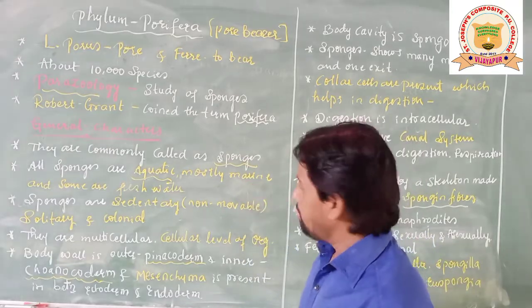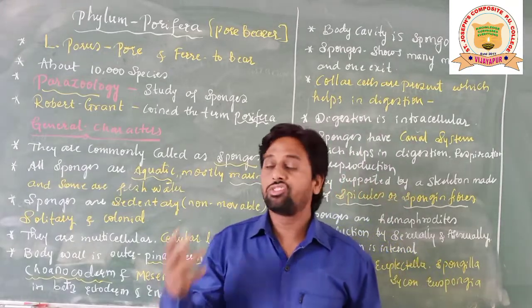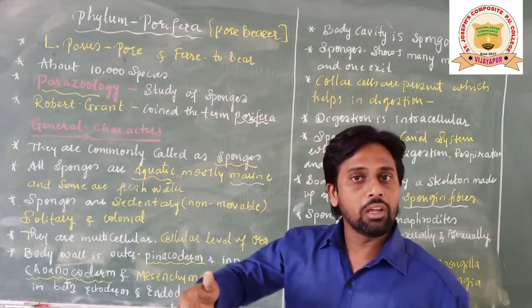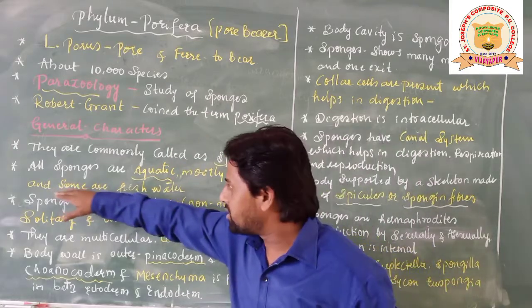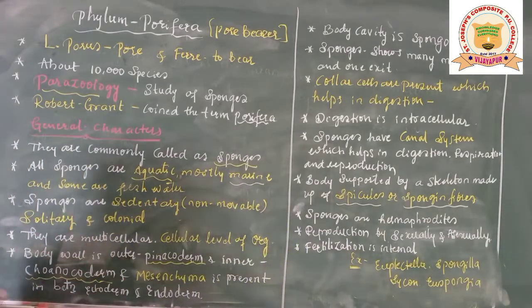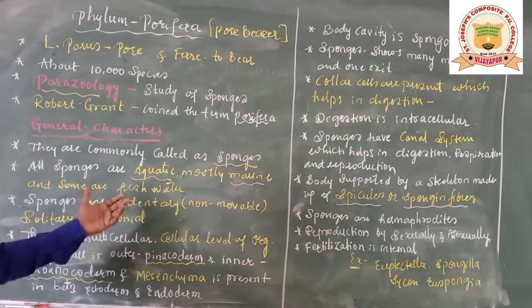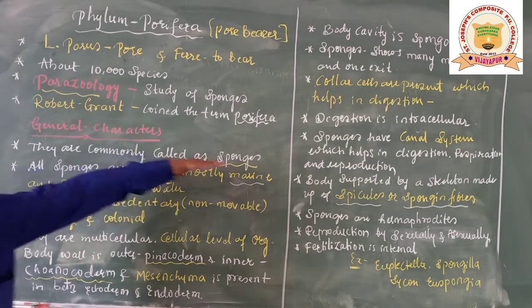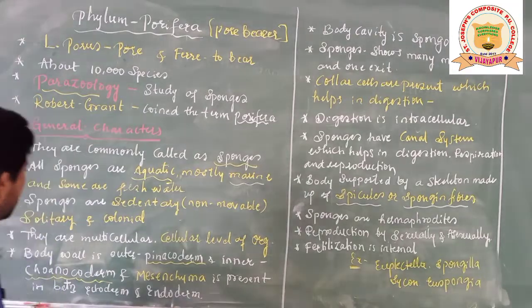Mostly marine. Marine indicates what, students? Ocean water, sea water, salty water. So most of the porifera are present in salt water, marine water, and some of them are even fresh water. Fresh water means ponds, lakes, rivers, other than ocean water and sea water. The remaining water bodies are considered fresh water bodies. So some of them are marine and some of them are freshwater living organisms.